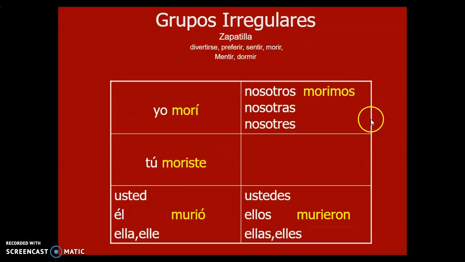Stem changing verbs only do stem changes in the third person in the preterite. So for example, morí, moriste, murió, morimos, y murieron. Again, notice with ER-IR, the accent is on the last letter. And notice the stem change O to U.